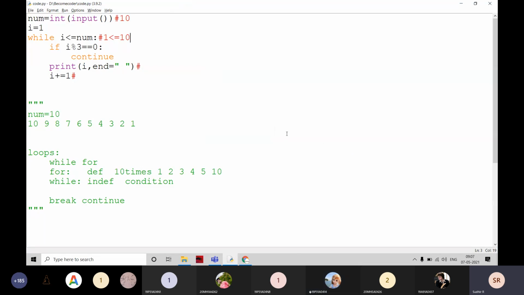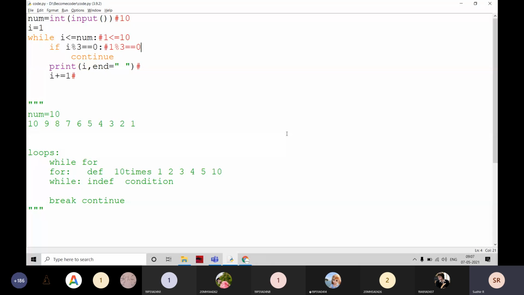Okay, I will try to run it. Just a minute, I'm going to execute it here. Yes, the i value is 1. Just look, everyone. 1 is less than or equal to 10. Yes, it is true. I am not including my own intelligence here, I am just doing how it works. Then it comes inside, and what is the i value? It checks i mod 3 is equal to 0.